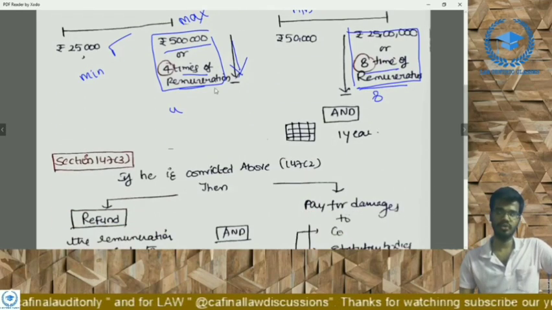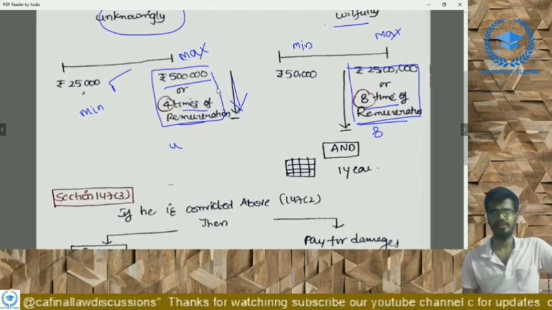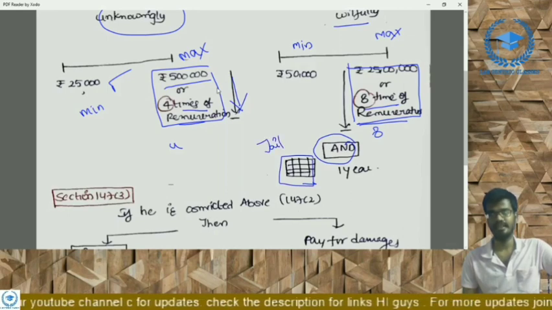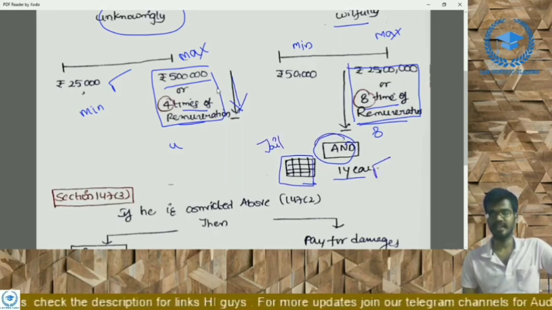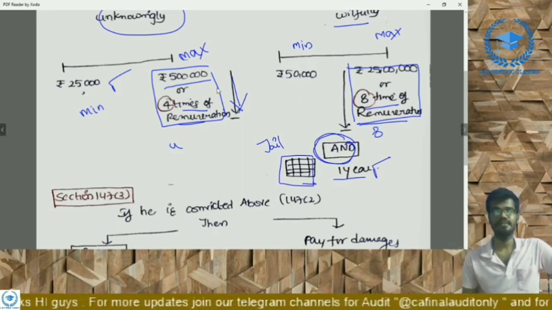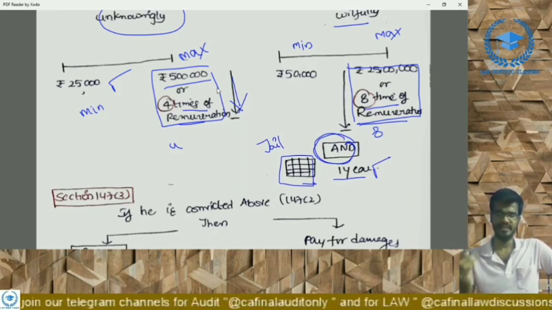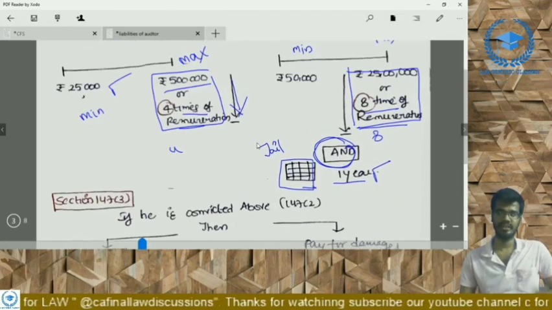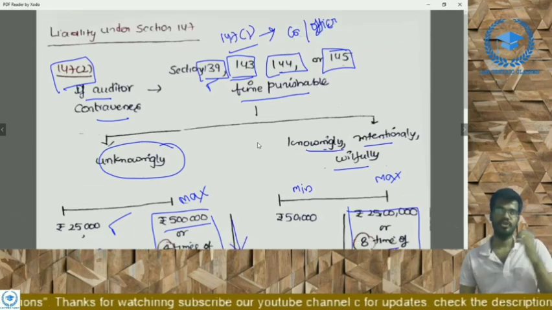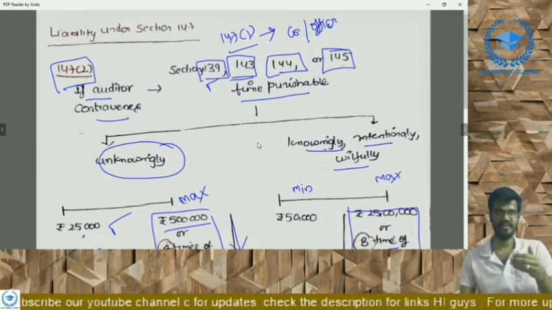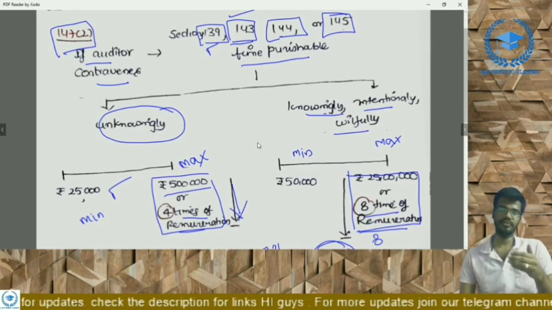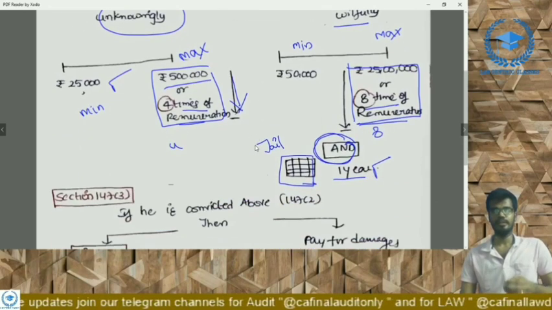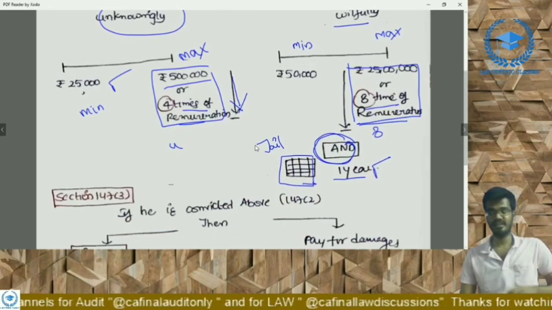And also, if he has willfully done it, in addition to the penalty, he shall be liable for imprisonment, that is, jail for 1 year. This is unconditional. Here, both the penalty and the imprisonment are levied, meaning it is a non-compoundable offense, right? 147(2) is finished. In 147(2), there are two penalties: unknowingly, 25,000 to 5 lakhs or 4 times the remuneration, whichever is lower. Knowingly, 50,000 to 25 lakhs or 8 times the remuneration, whichever is lower. And it is non-compoundable. The minimum imprisonment here is 1 year, right?